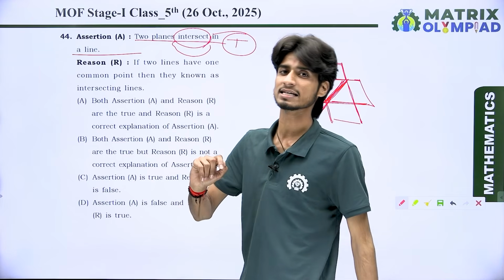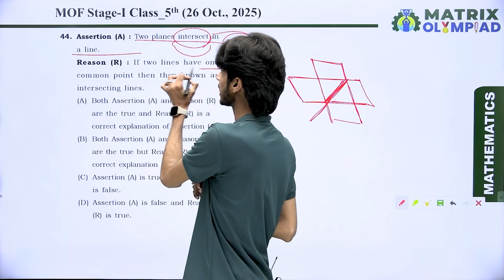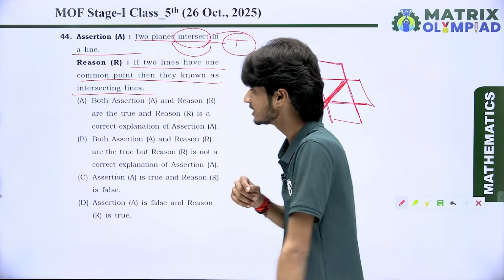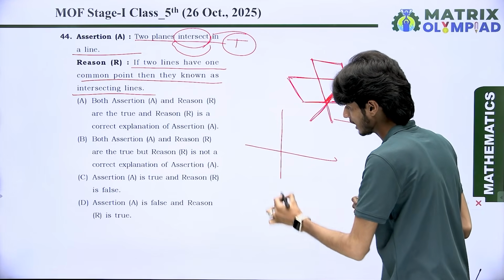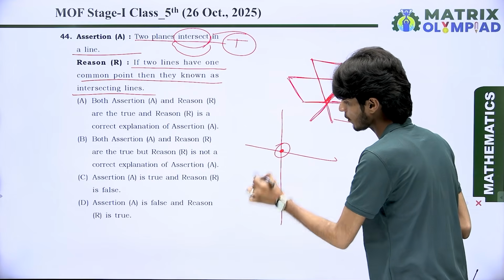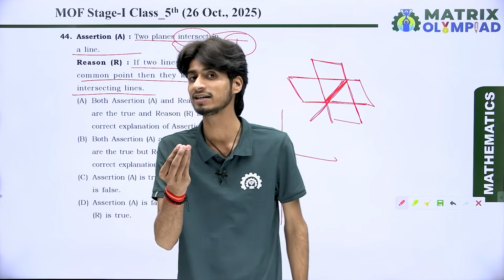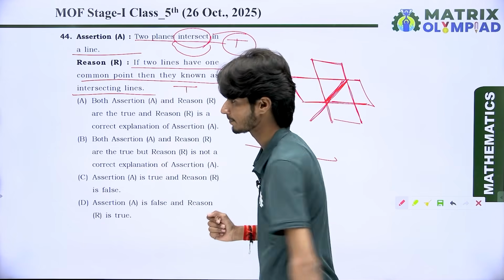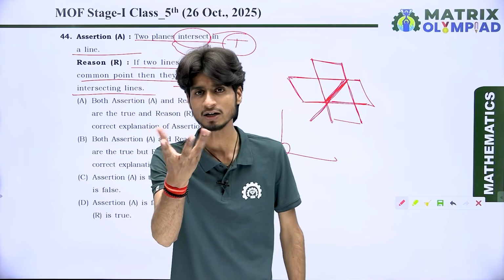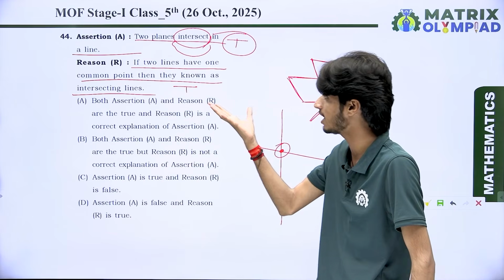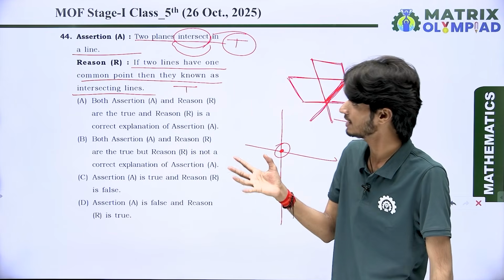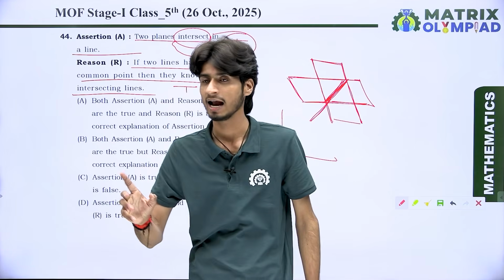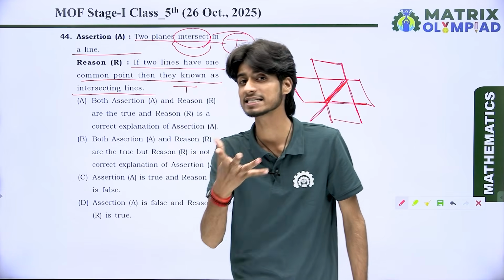Let's think about the reason. If two lines have one common point, then they are known as intersecting lines. Yes, this is correct. Whenever two lines have one common point, then we say they are known as intersecting lines. Dear students, this statement is true. But in the assertion, there is a discussion about planes, and here we discuss only intersecting lines.